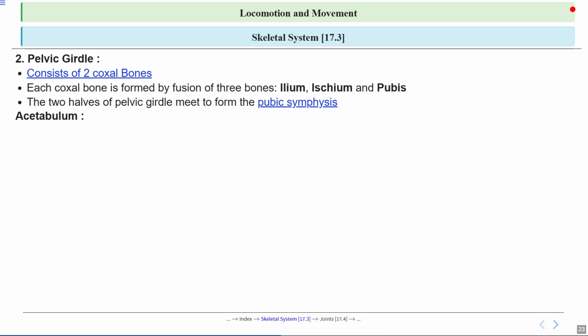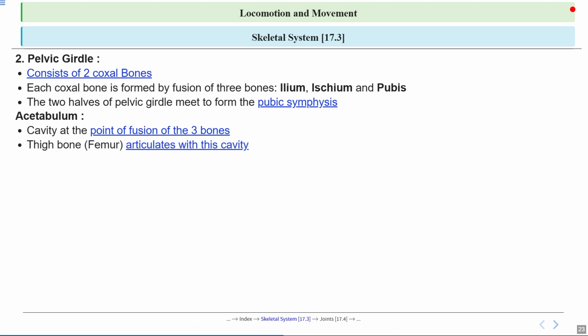Now let's focus on a special part of the pelvic girdle called the acetabulum. This is very important. This is a deep cup shaped cavity that plays a crucial role in how our legs move. Think of it as the socket in a ball and socket joint, ready to hold the head of the thigh bone. Now the acetabulum is located right at the point where the three bones, that is ilium, ischium, and pubis, fuse together. This spot is extra strong because it is reinforced by three bones meeting. It's like the corner of a triangle where all sides come together for maximum support.